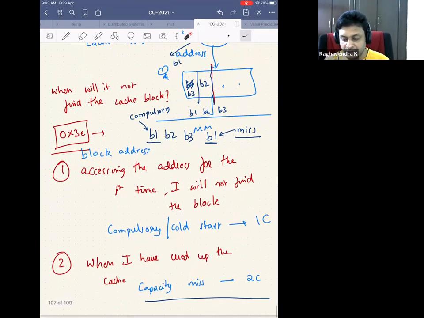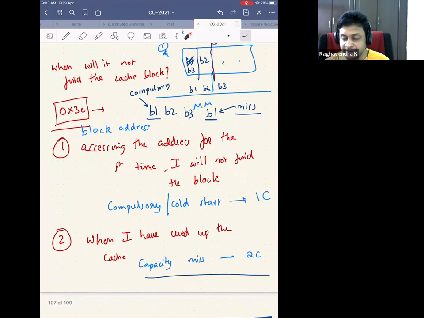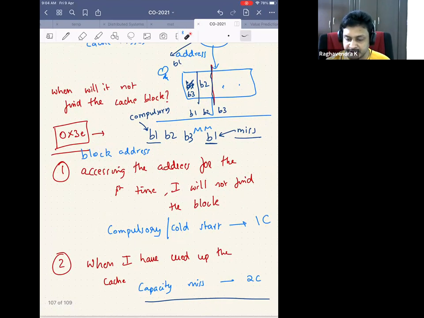Then we saw something called capacity misses. The capacity miss definition makes sense only in a fully associative cache, because there can be conflicts in a set-based associative cache. Let's say I take the example of these two blocks and these two blocks. I have made it into two sets. I might bring a block here and kick out a block here because in this particular set there was no space. But as a whole, the cache might still have space, which I'm not taking into consideration. So in this particular set there is no space, so I kicked out. So this is not a capacity miss.